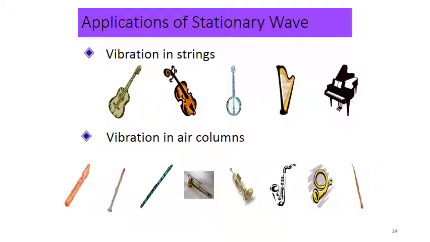Standing waves are produced by both transverse waves and longitudinal waves. Stationary waves are produced in most musical instruments such as the guitar, drum, and trumpet.